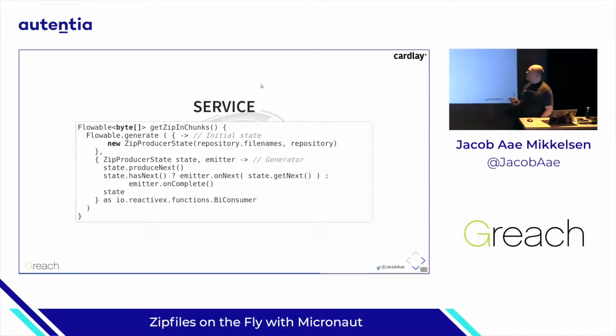So with generate, we just have the new zip producer state. So we remove all of the nastiness to a class and say, that's fine. The generate function should create the initial state, and we'll extract that into a zip producer state. The generator will then ask the state to produce the next element. If it has a next element, then we just emit the next one, and if it doesn't, that means we cannot get any more, we must have retrieved the last one, and then we can say, well, we complete.